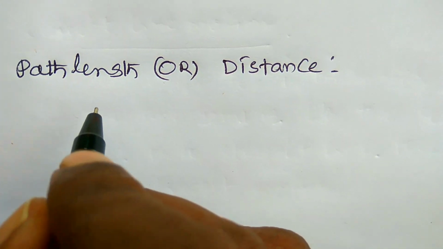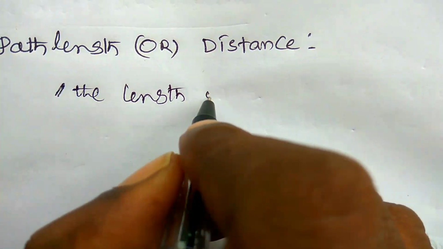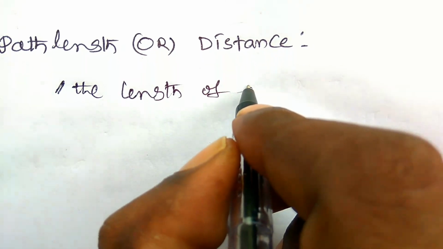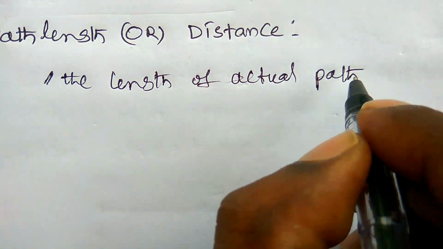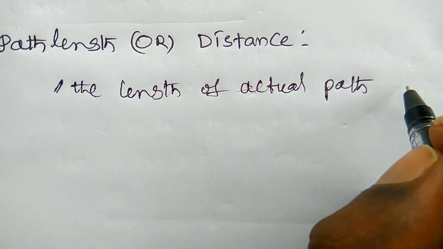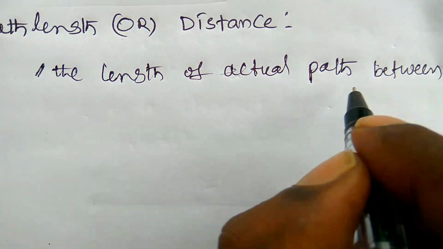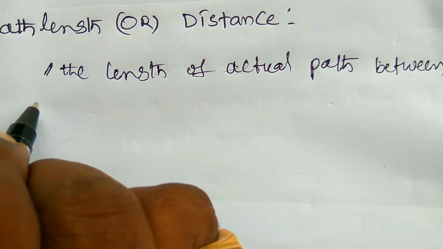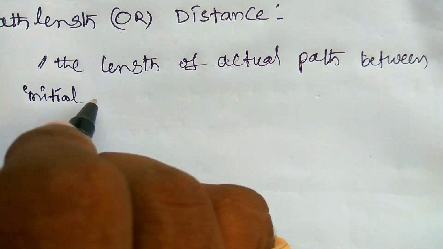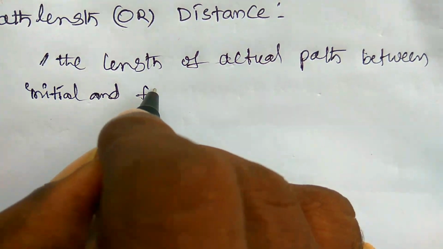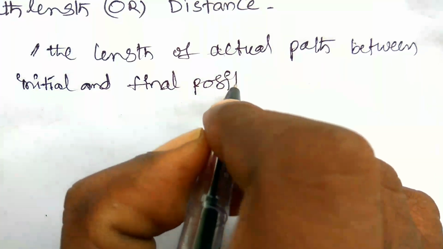So here, the length of the actual path between the final and initial positions, the initial and final positions.